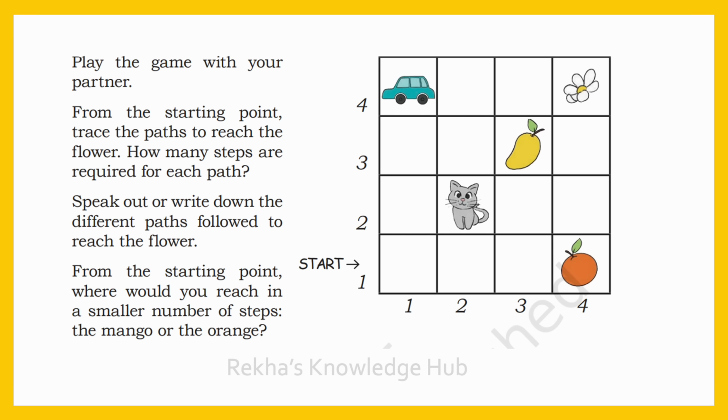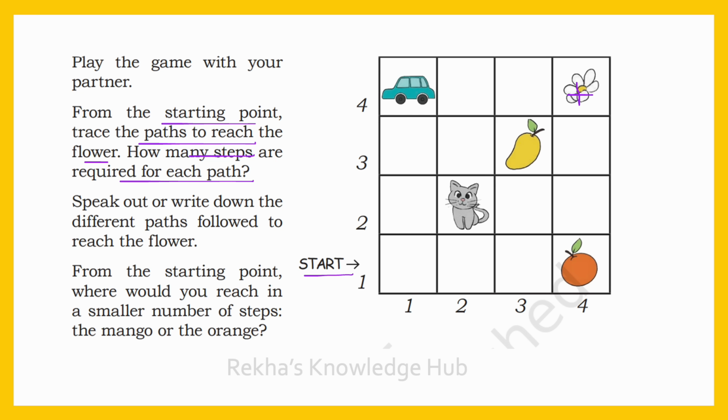Play the game with your partner. From the starting point, trace the paths to reach the flower. How many steps are required for each path? So, this is the starting point. You have to trace the path to reach the flower. See, this is the flower. You have to reach here from the starting point. You can reach here through different paths. Then, we have to find how many steps are required for each path.